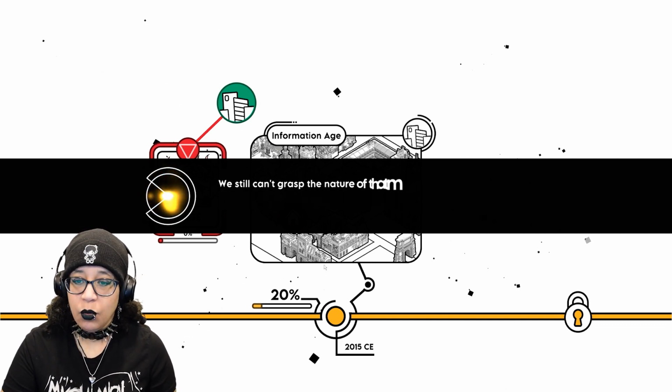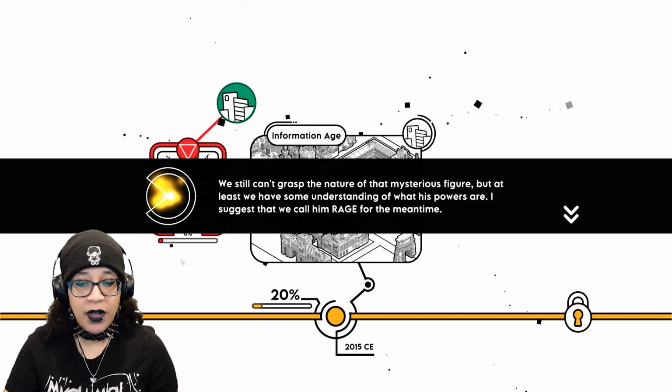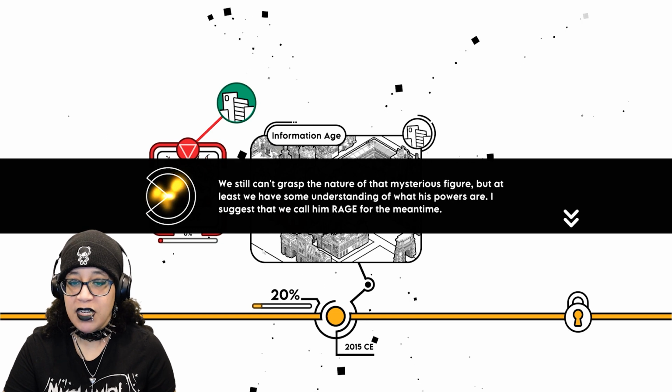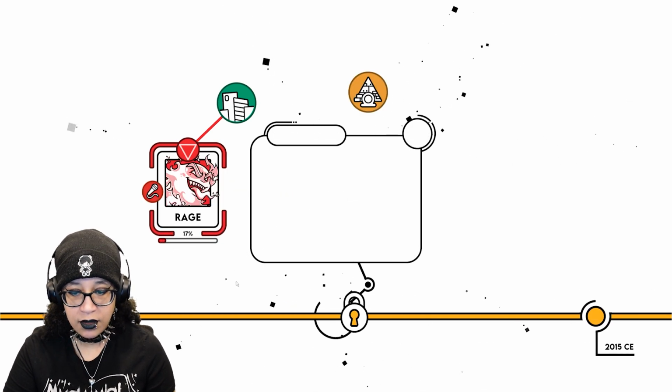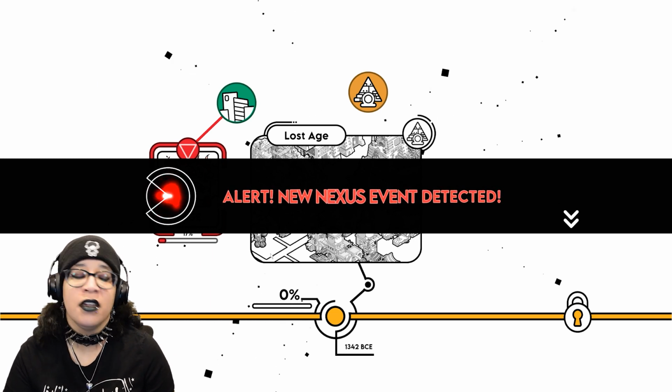I've added the details about the strange happenings surrounding the last case on the board. Okay. We still can't grasp the nature of that mysterious figure, but at least we have some understanding of what his powers are. I suggest that we call him Rage for the meantime. Do I have one of these following me around? Because I'm mad all the time. Alert, new Nexus event detected.